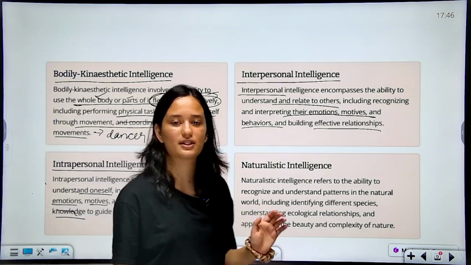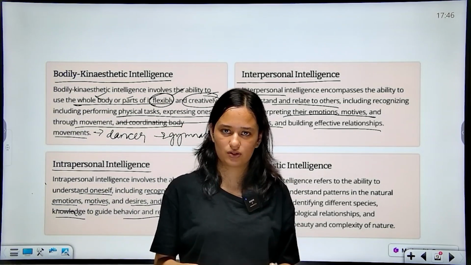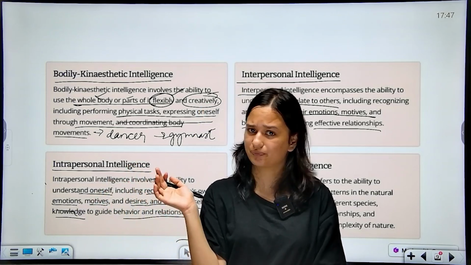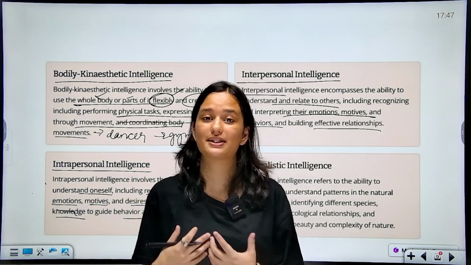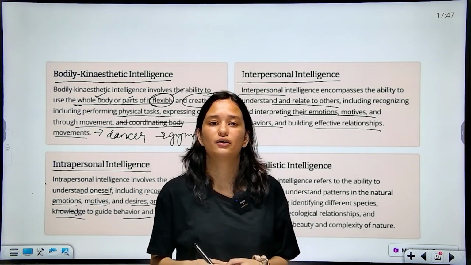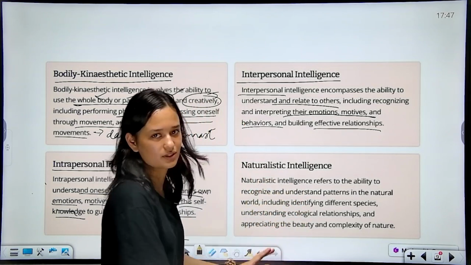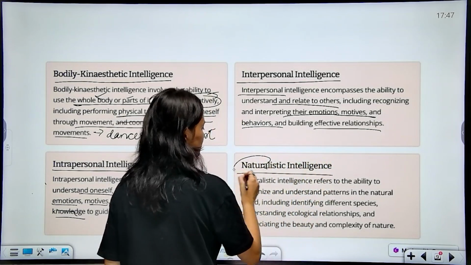How well you're able to understand what you actually want, what you actually feel at that moment. People who excel in that are able to handle things very well. So first you need to understand and get in touch with yourself before going to the interpersonal level. Then we have naturalistic intelligence, which is already known.